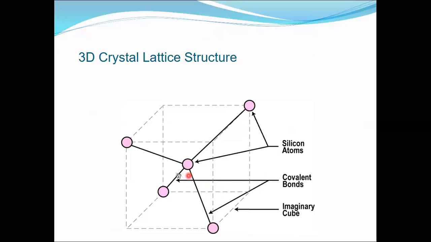So this is your sharing. If you can see here, this is the sharing, and we generally call this the imaginary cube. Okay, simple. We have previously discussed the cubic structure, where the silicon atoms exist at each edge of the cube. All right.